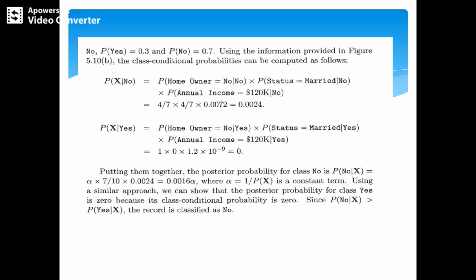So here that calculation is 0.002. In the case of class conditional probability, P of X bar S will be calculated here. This is the formula, where we are going to use the posterior probability. The posterior probability of the class will be 0 because the class conditional probability is 0. That is always the probability of no, so it is greater than this. So the recorded classification is no. Finally, the class label.